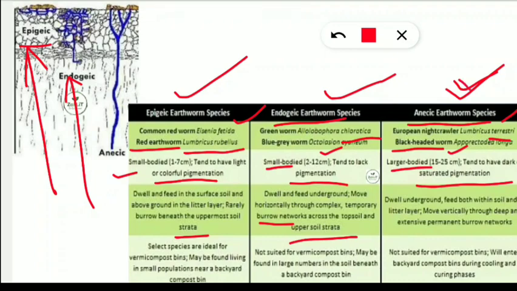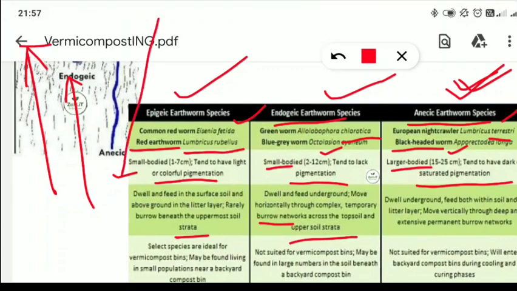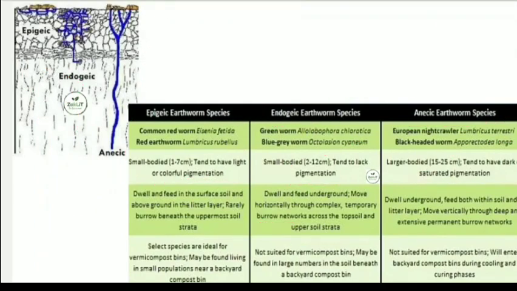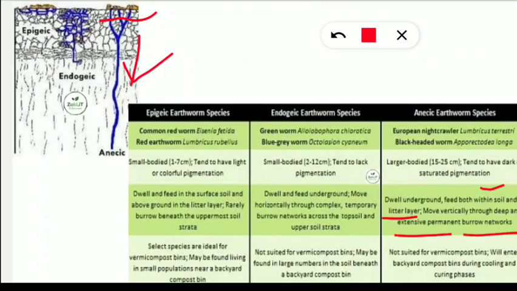Next, coming to the anecic earthworm species, they are large-bodied as you can see here, and they are moving deep into the soil. So anecic dwell underground, and feed both within the soil and at the litter layer. So inside the soil also they move, as well as they are present on the litter layer. They move vertically through a deep and extensive permanent burrow network. So if in the question it is asked that permanent burrow networks are formed by which kind of earthworm, then it will be anecic type of earthworm species.